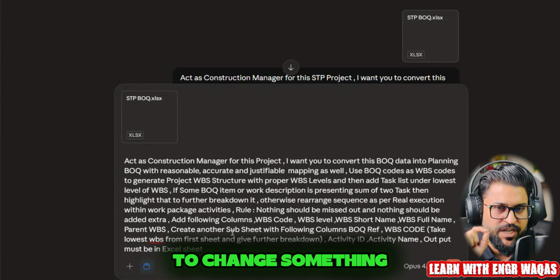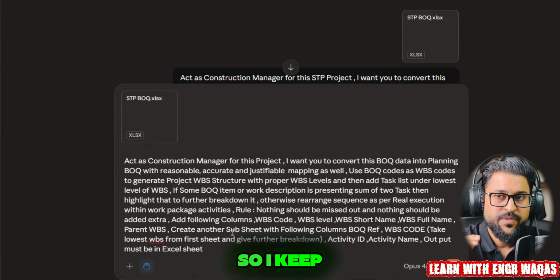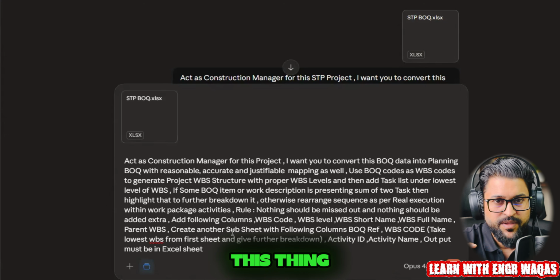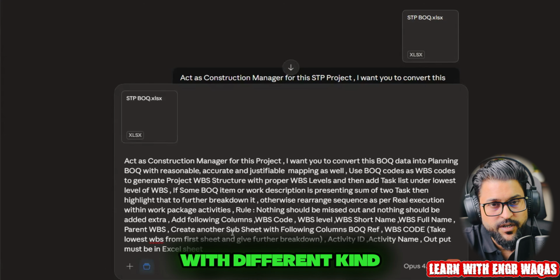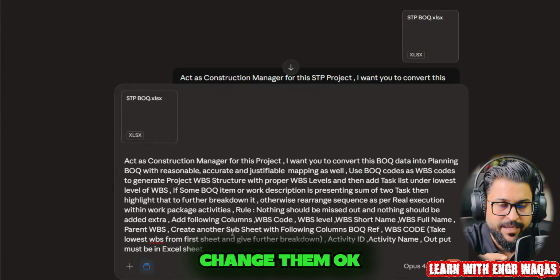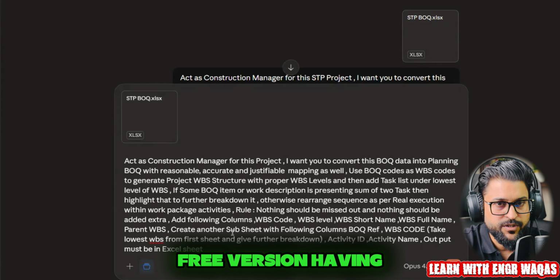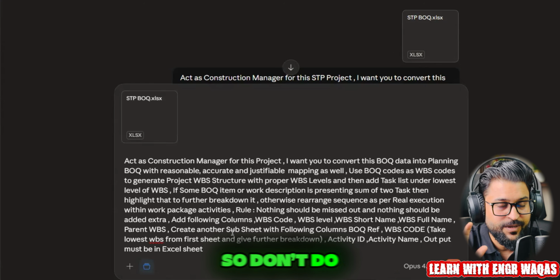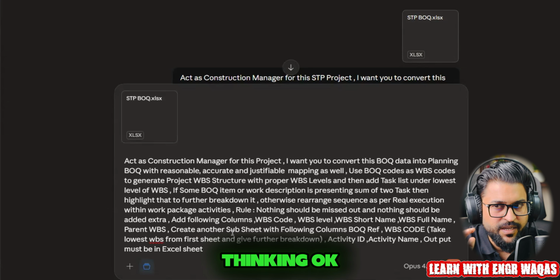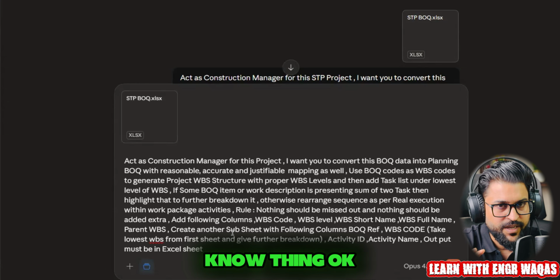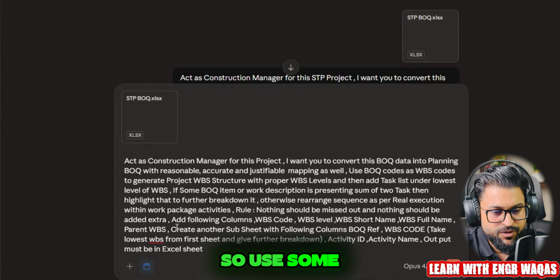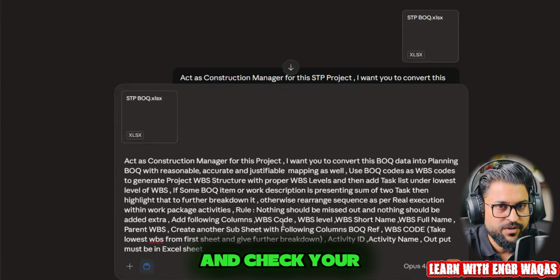I keep telling people to keep using prompts with different versions, just try to change them. Okay, I know the Claude free version has very limited credit, so don't do it like that. Just do it when you are thinking, okay, I need this kind of thing. Do that once a day, right? Use some lines in your own way and check your results, right?